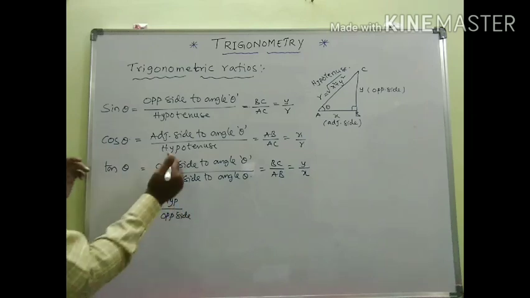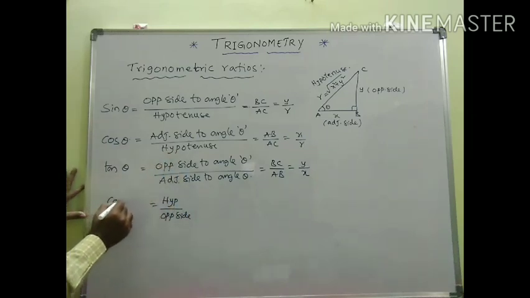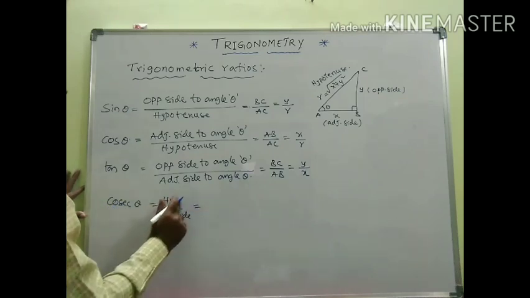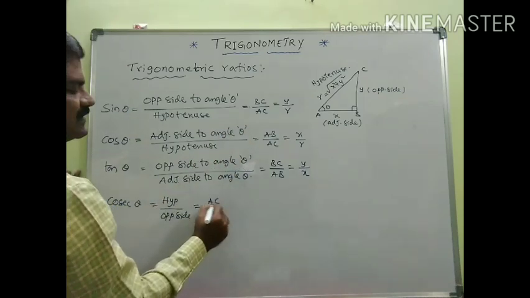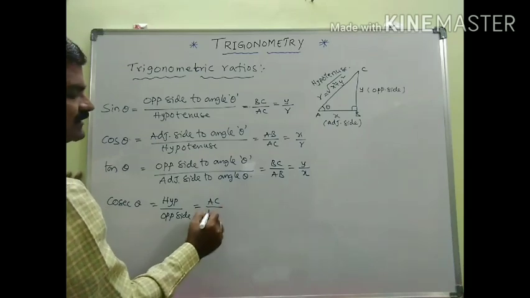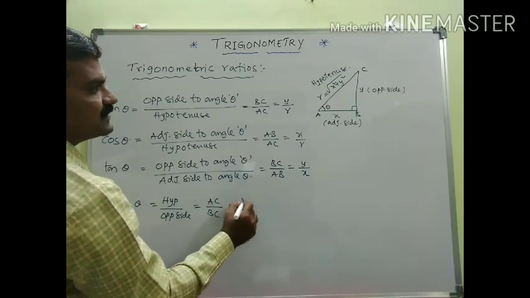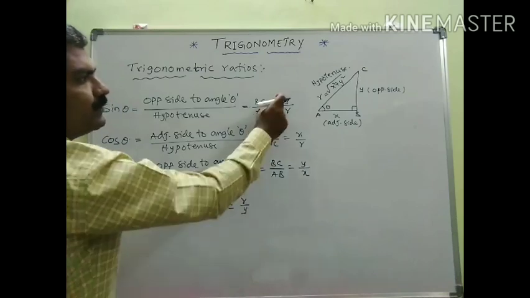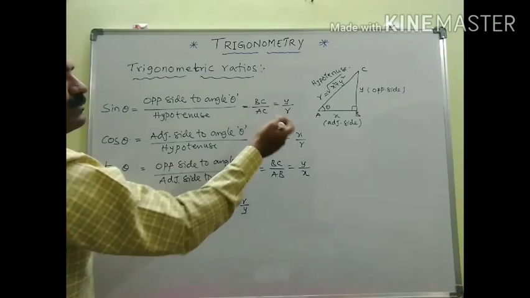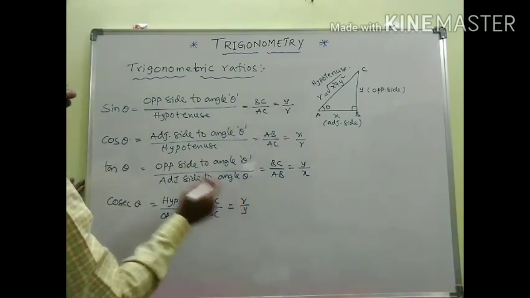This ratio is known as cosecant theta. Hypotenuse is AC and opposite is BC, which is r by y, the reciprocal of y by r.